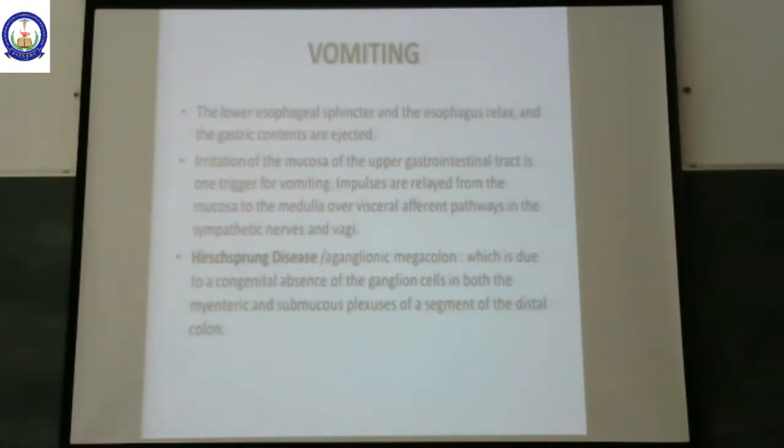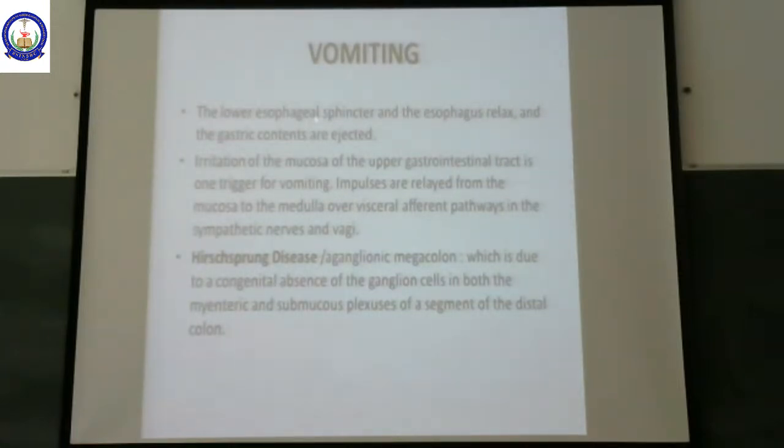Coming to one of the applied aspects, that is vomiting. When does vomiting occur? Or what is the mechanism of vomiting? Vomiting is the reversal of flow of the food contents. Right? Normally, food contents flow from the mouth towards the anus. But in the act of vomiting, food is going to get regurgitated. It is going to move in the opposite direction.